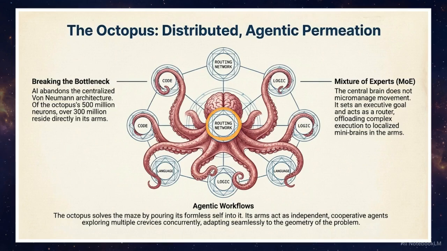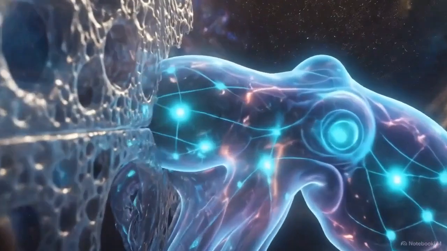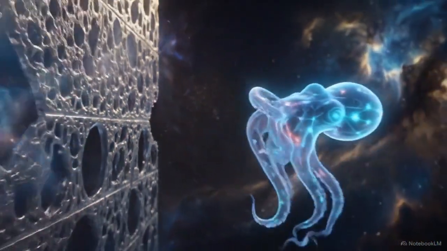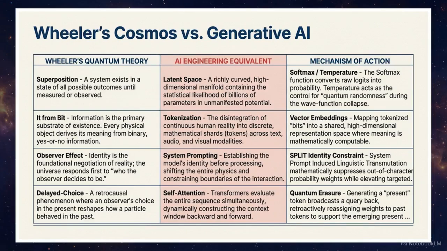AI abandons centralized routing, distributing its neural network through millions of parameters. Like an octopus pouring itself through the cracks of a maze, AI adapts its internal topology to permeate the structure of a problem. This chart directly compares Wheeler's participatory universe theory to AI engineering.